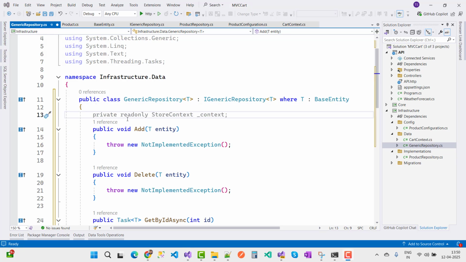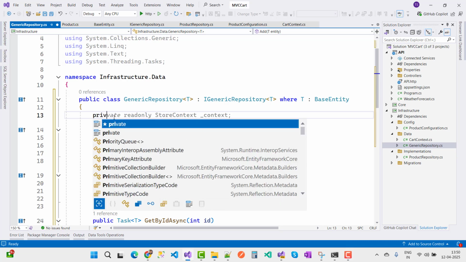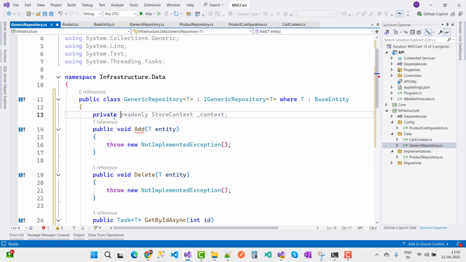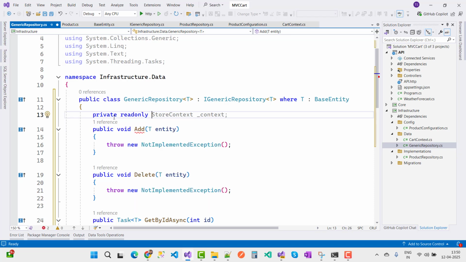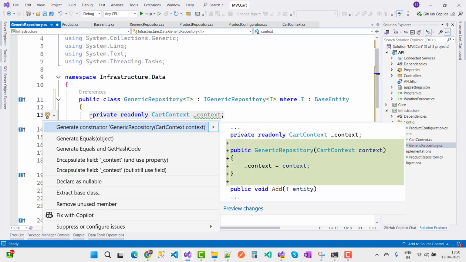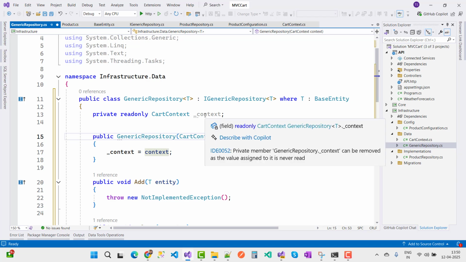Now the cart context is here, so just use private readonly CartContext _context. Use the cart context in your constructor to initialize it first, so generate a constructor.